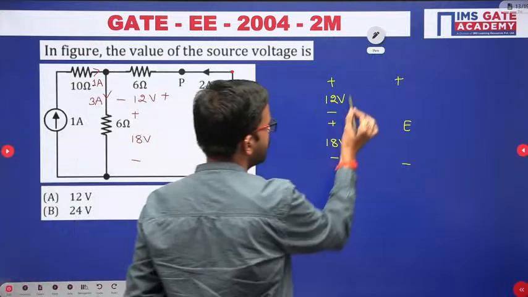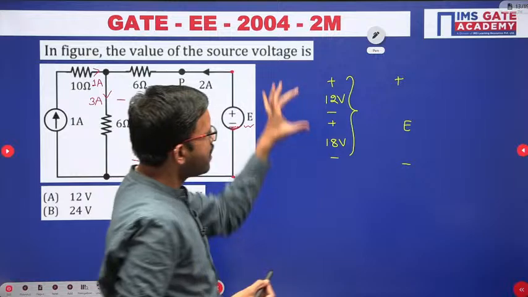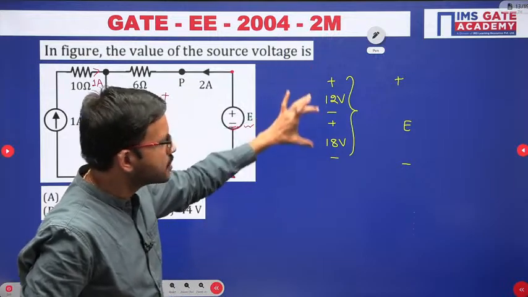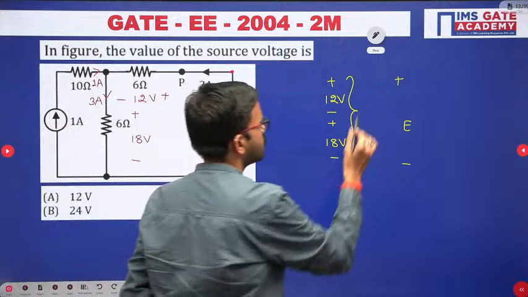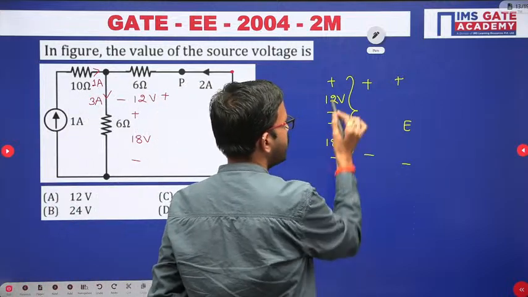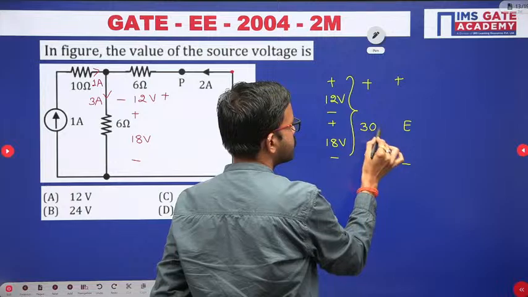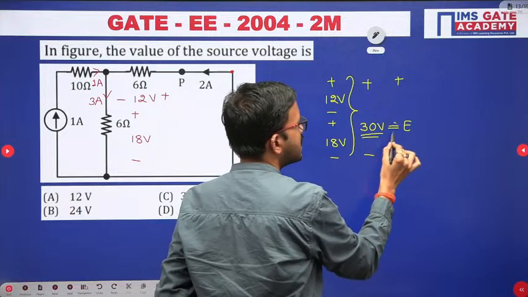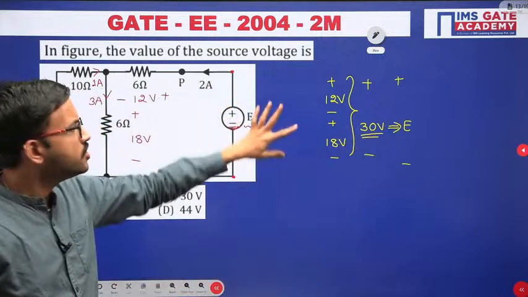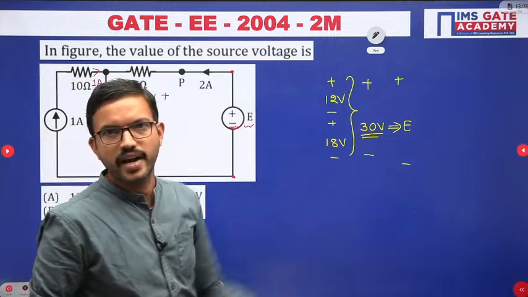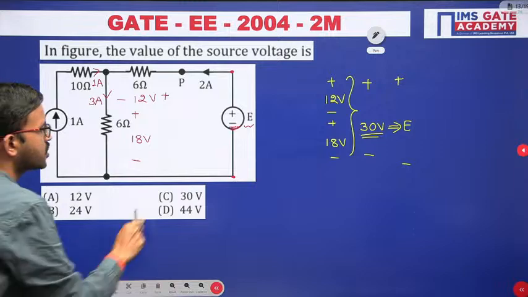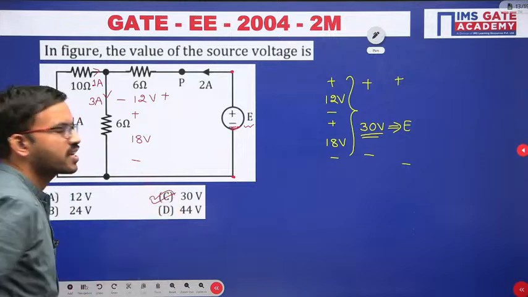So here in this example, you can observe both the polarities are plus minus. Whenever you are having the same polarities like this, then you can add, that's all. Plus minus 18 plus 12, that means 30 volts. So E is nothing but 30 volts. Whenever polarities are opposite, you can subtract. Whenever polarities are same, you can add, that's all. So that means for this question, option C is the correct one.